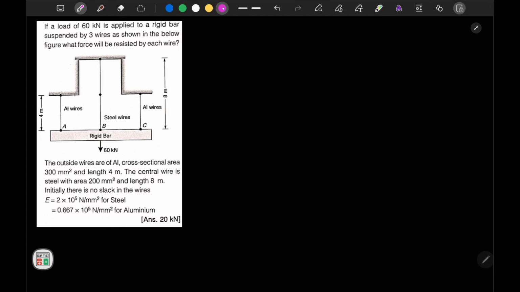In this question it is mentioned that a load of 60 kilonewton is applied to a rigid bar. ABC is a rigid bar suspended by 3 wires as shown in the figure. What force will be resisted by which wire? Now, what else is mentioned?